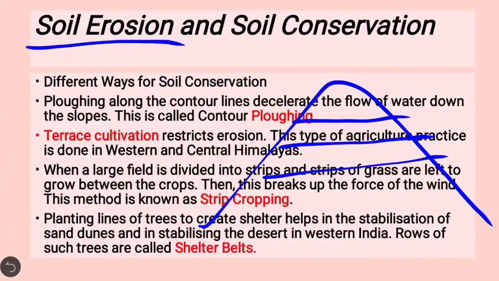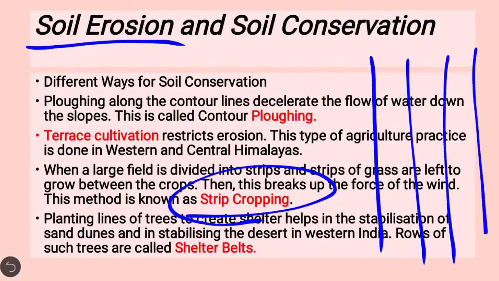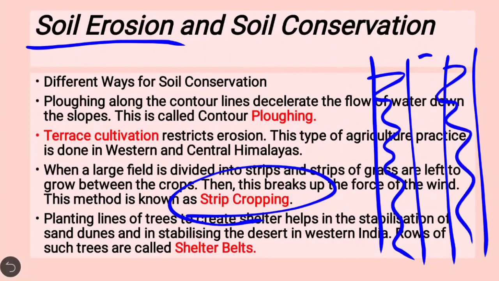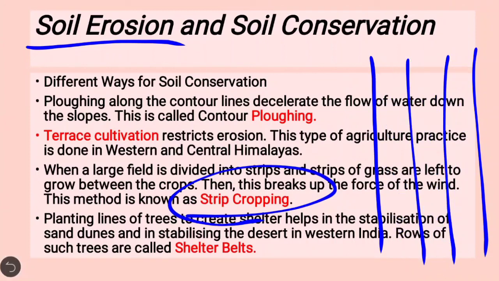When a large field is divided into strips and strips of grass are left to grow between, they break up the force of the wind. This method is called strip cropping. If you have different rows, and you are growing one crop here, another crop there, and in between some other crop, that crop will hold the soil and not allow the wind or water to take away the soil. So strip cropping is also a good method to conserve the soil.